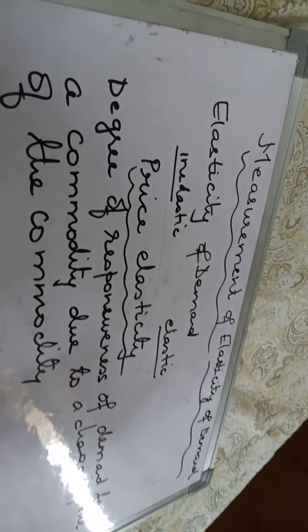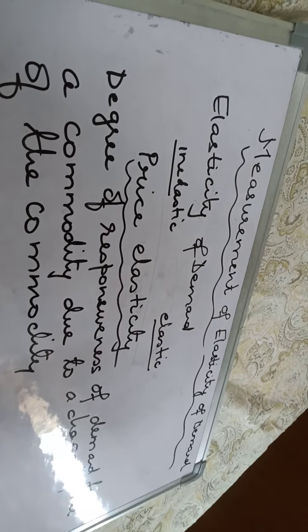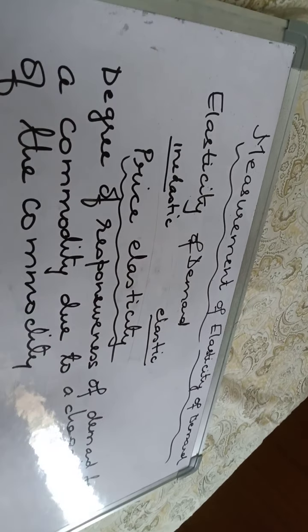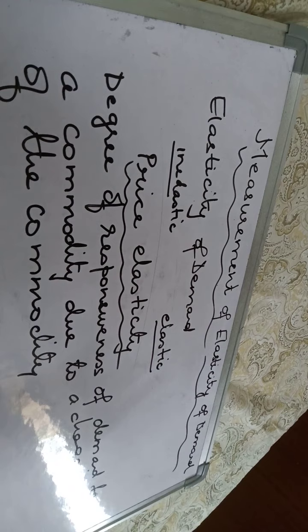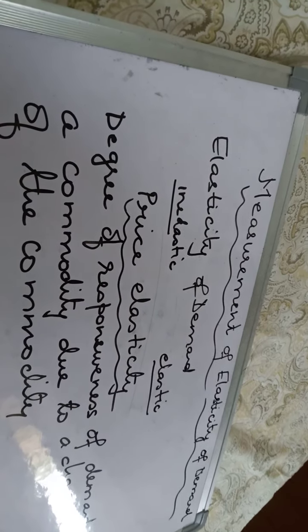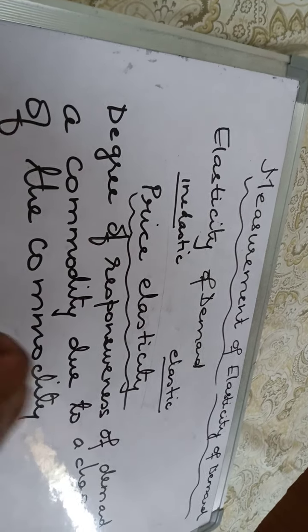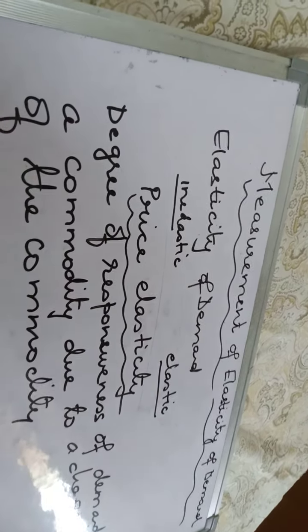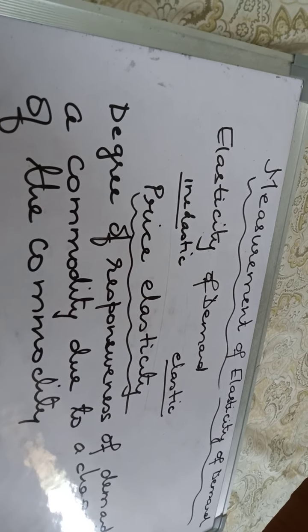Just for example, you are a producer of, let's say, a necessity. Just imagine you are a producer of a necessity, which means a commodity which is very necessary for existence. Just imagine, let's just say, salt.